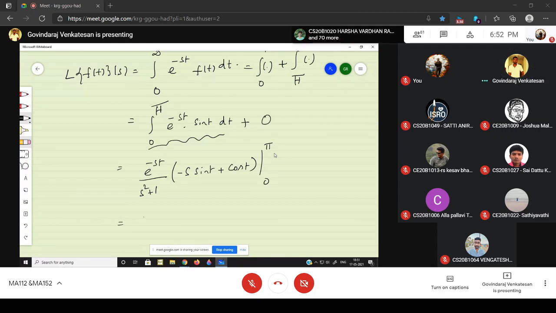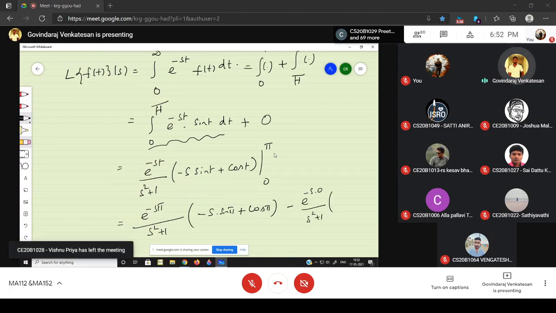When t equal to pi, e power minus s pi divided by s square plus 1 times minus s into sine pi plus cos pi, minus, substituting the lower limit, e power minus s into 0 divided by s square plus 1 times sine 0 is 0, minus s into 0 plus cos 0 is 1.